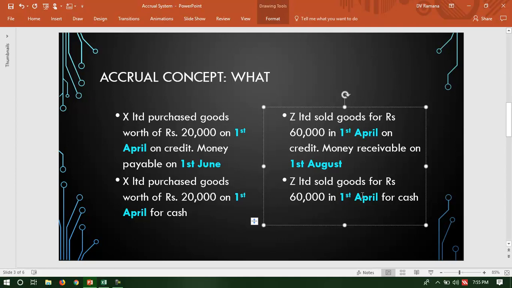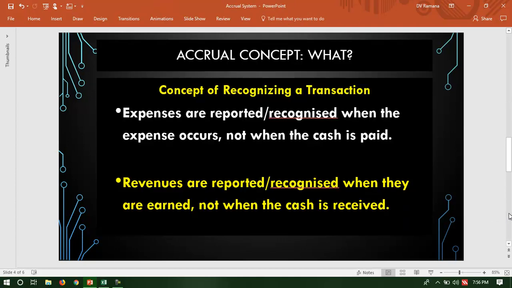Whereas if it is for cash, you don't have that problem of confusion whether to recognize on the date of transaction or on the date of actual receipt of cash or actual payment of expenses. So in this type of situation, the question is, what is the point of recognition or recording a transaction? And that is where the accrual concept comes into the picture.